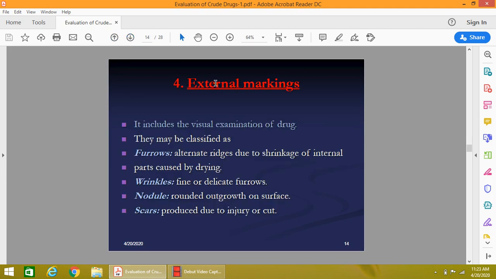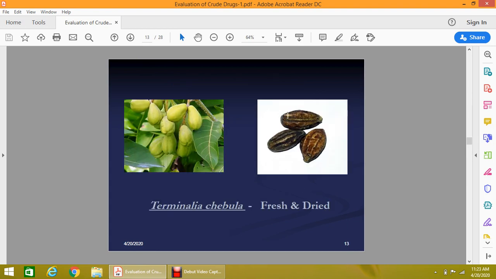Now the external marking. External marking means the visual appearance of the crude drug, which is judged by visual examination. It can be classified as furrows, which, as you know, are the alternate ridges due to shrinkage of the internal parts caused by drying. Now you can see these are the ridges that are present. These are the alternate shrinkages that are present. This is called ridges.